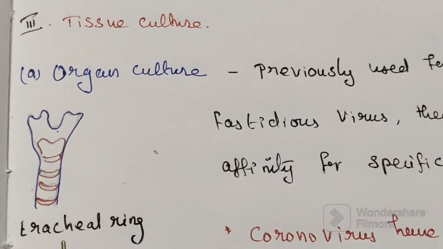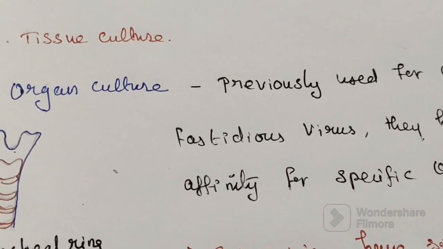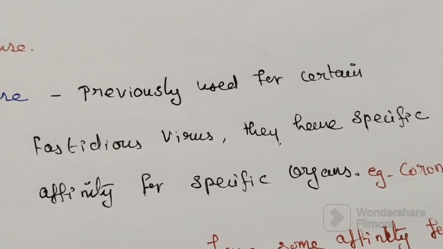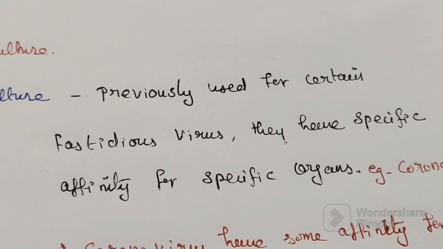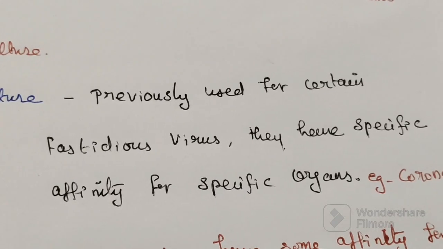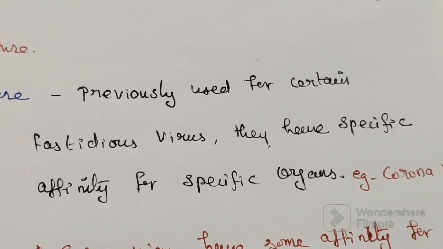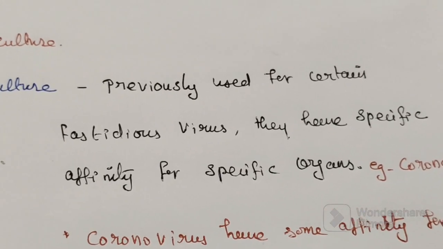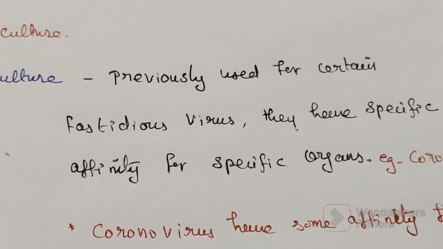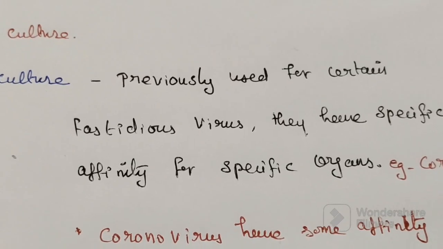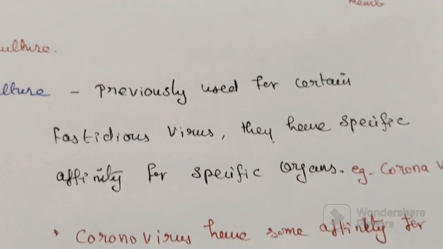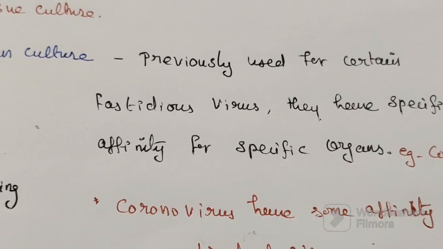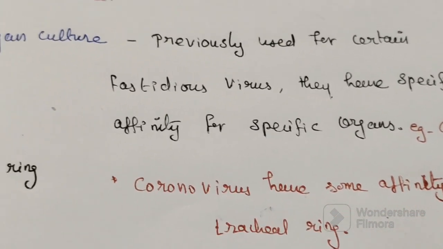This was previously used for certain fastidious viruses. It is a previously used method; viruses have specific affinity for specific organs. For example, coronavirus has affinity for the tracheal ring.